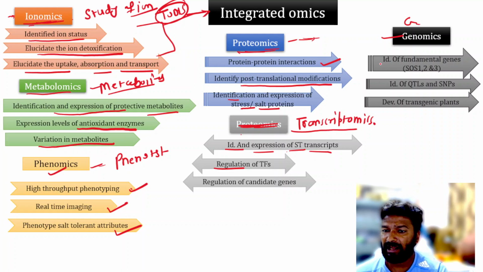And with genomics, we can identify fundamental genes like SOS1, 2, 3, identify quantitative trait loci and single nucleotide polymorphisms, and develop transgenic plants.